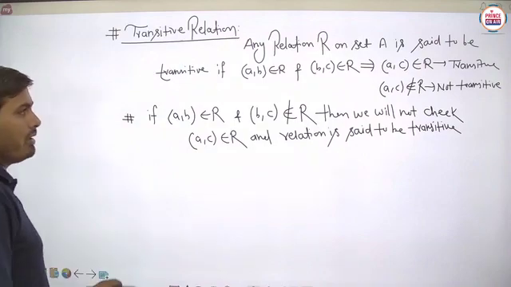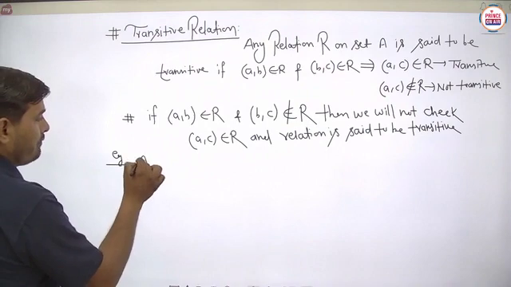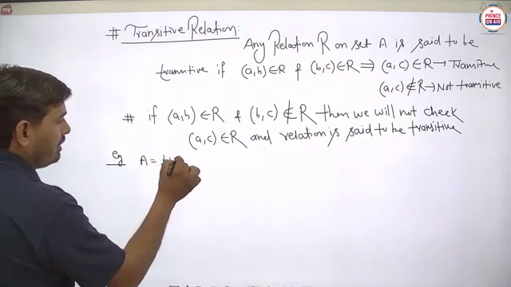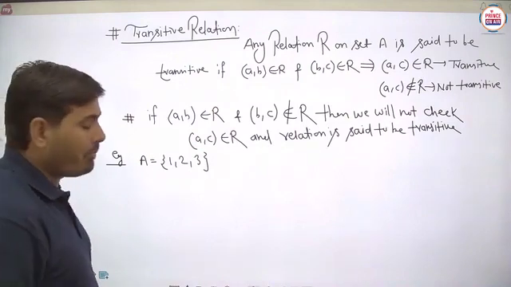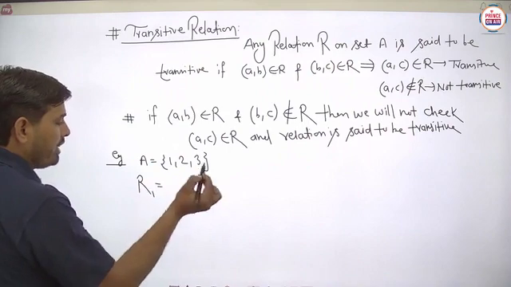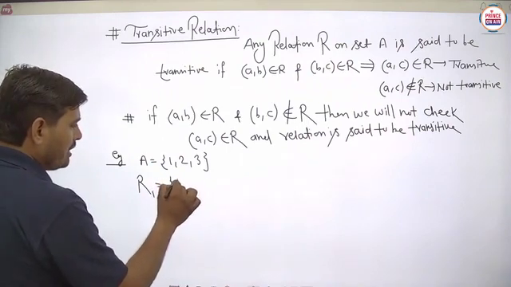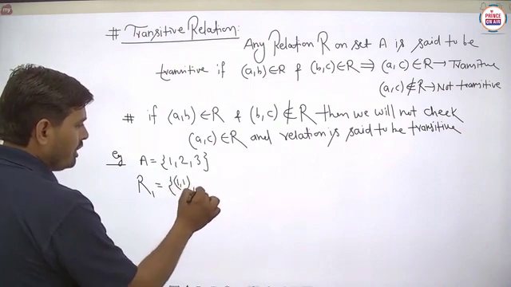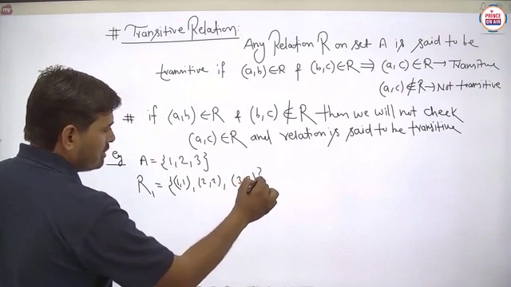Suppose we take a suitable example. Suppose a relation is defined on the set A = {1, 2, 3}. Again we are taking a very similar example here. Suppose any relation R, or we can take any relation R1, is defined as (1, 1), then (2, 2), and then (3, 3). Is it clear?